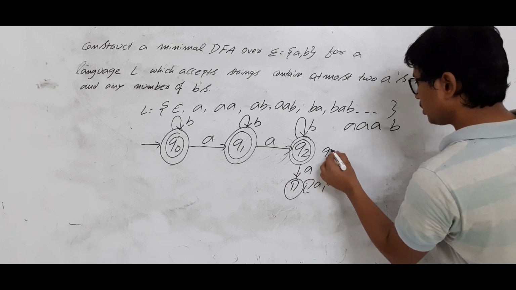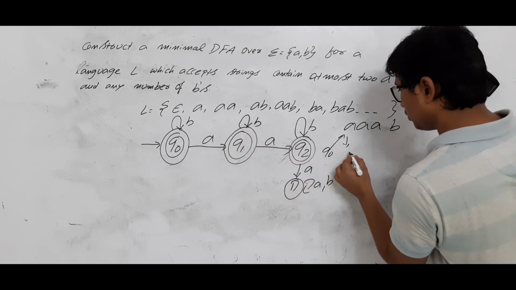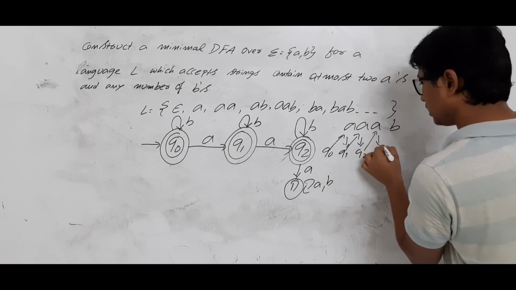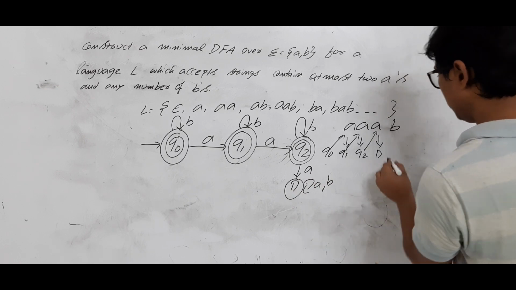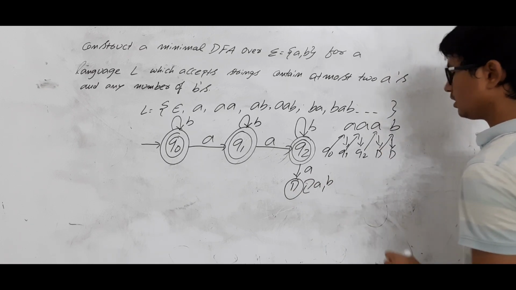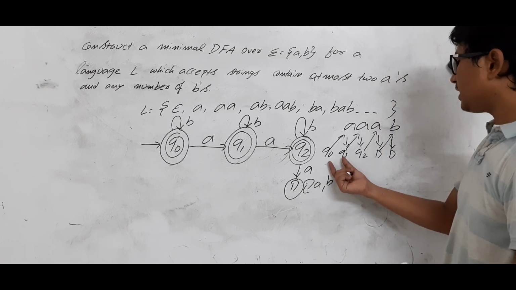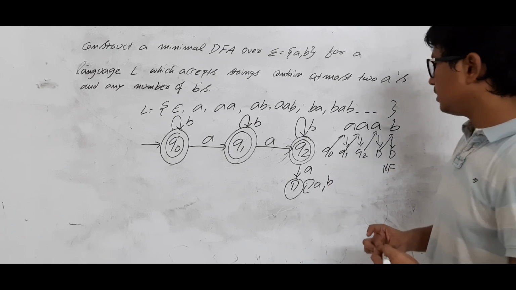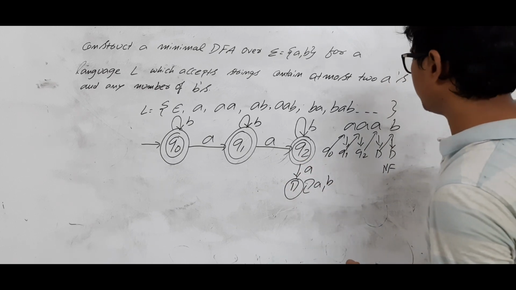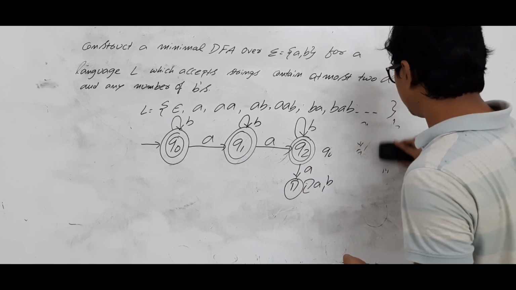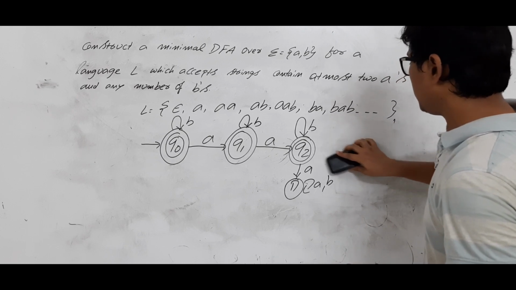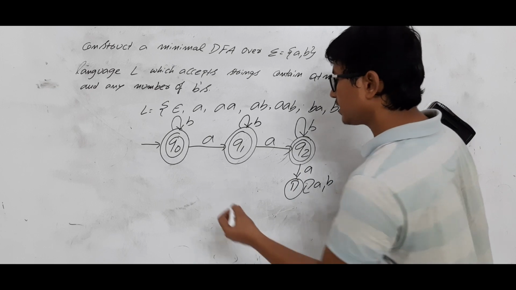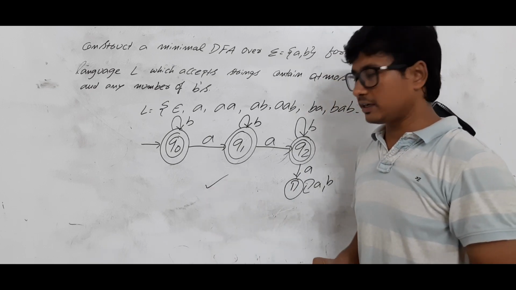We will see it. Q0 on A, where are you going? Q1. Q1 on A, you are going to Q2. Q2 on A, you are reaching a state called D. D on B, you are reaching D alone. So what can I say? D is a non-final state. So I can say that the string is not accepted by the DFA. So it is accepting the strings which belong to language L, and it is not accepting the strings which do not belong to language L. So I can say that it is a correct DFA.